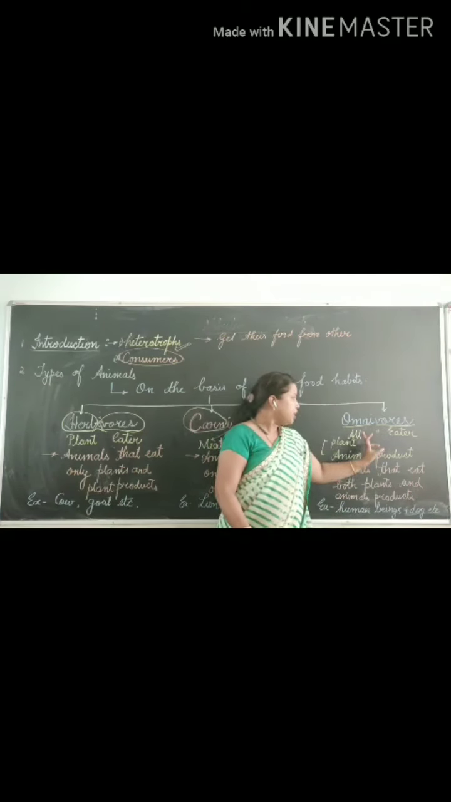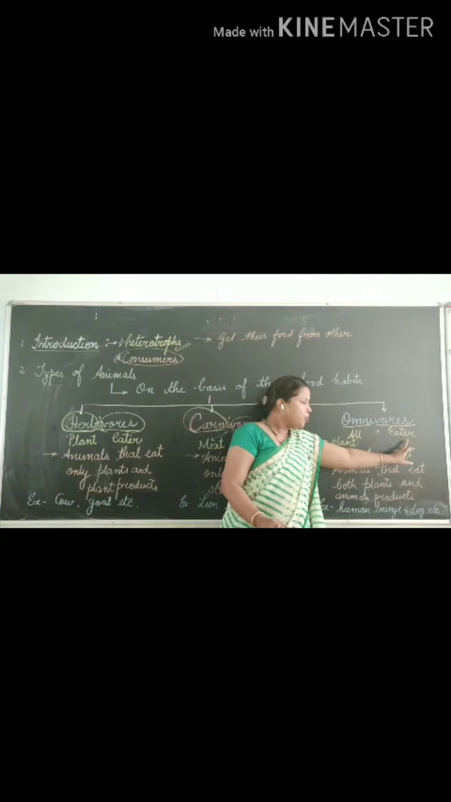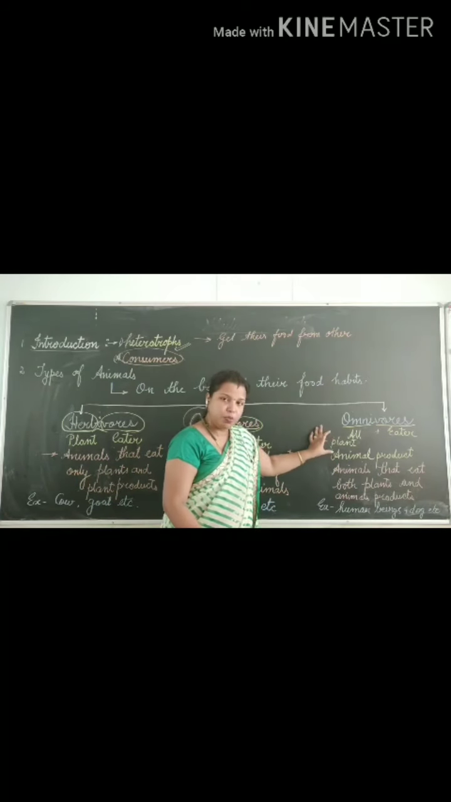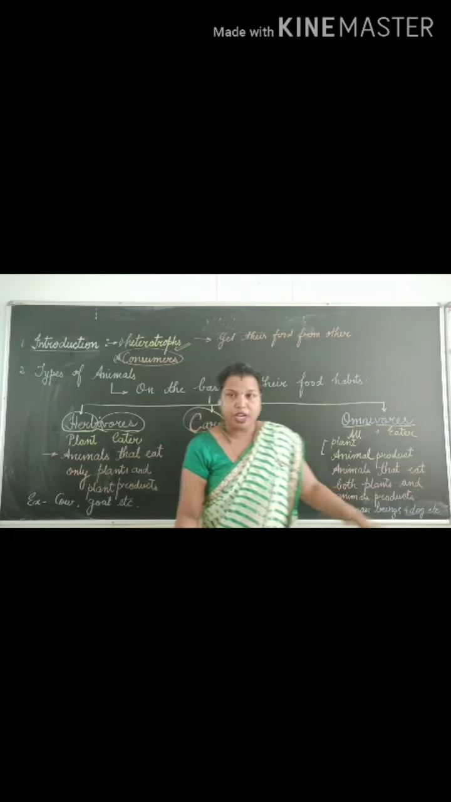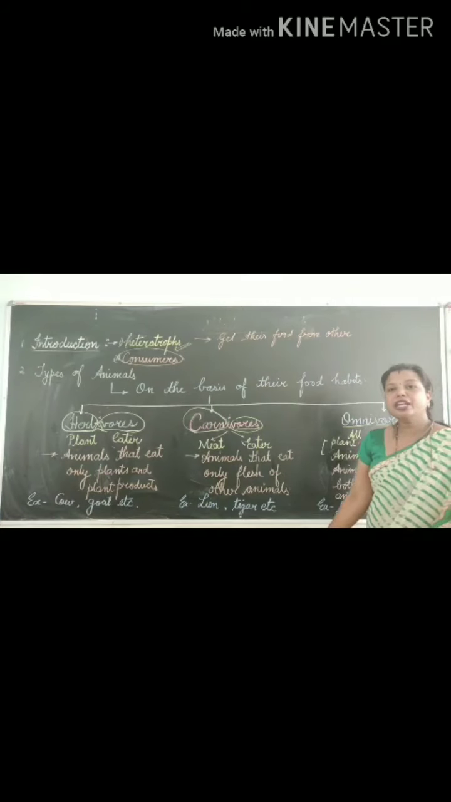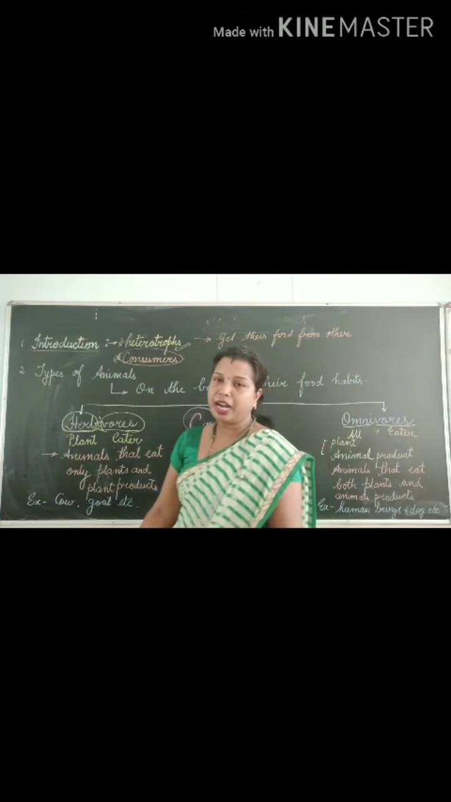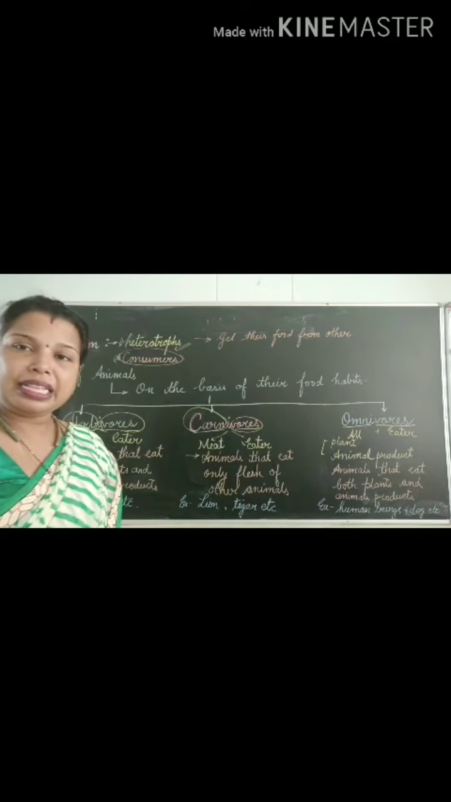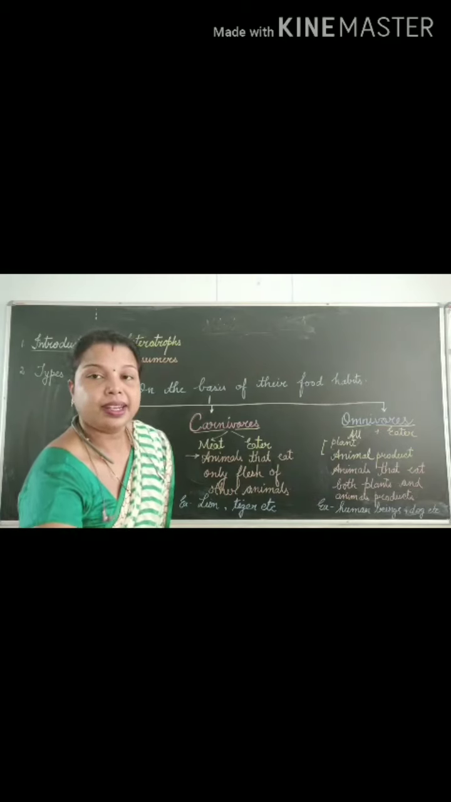So that is known as all eater. Omni means all, and vore means eater. How can you define it? It means they can eat both plant product as well as animal product. So the definition is: animals that eat both plant and animal products are known as omnivores. Examples are human beings, we are also eating both things, plant product as well as animal product, and dog is also there, like that.